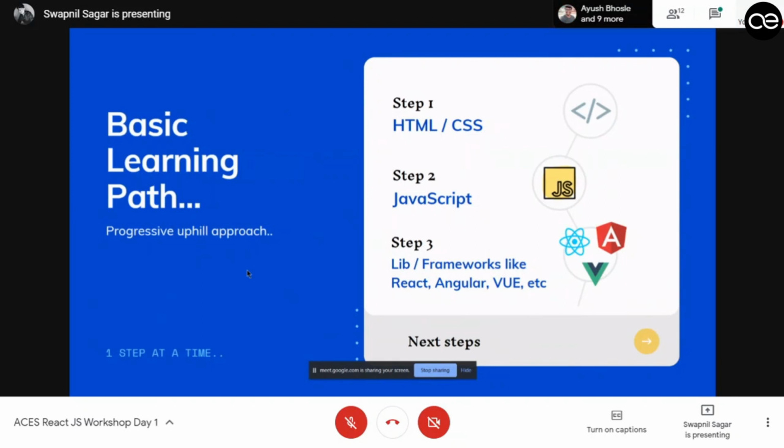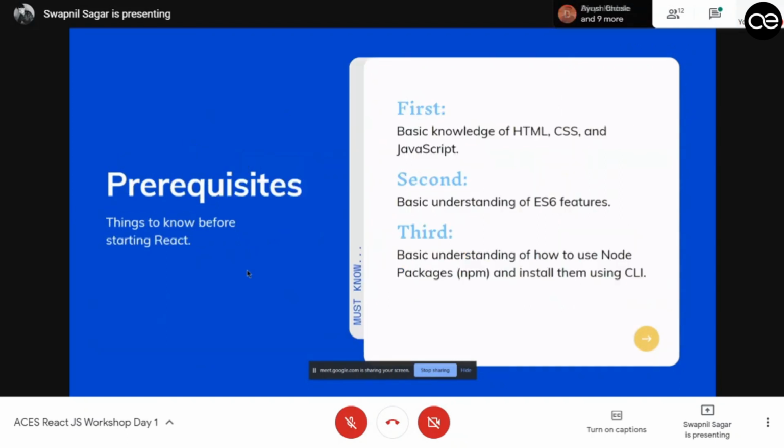These are the prerequisites: HTML, CSS, ES6, and third, node packages. So what is a node package? Node is an environment which allows us to download packages and use them in React. You can interact with node packages using the command line interface. There are multiple commands which you should know, and if you don't, you can go to the npm documentation, which has details of whatever you need to install.